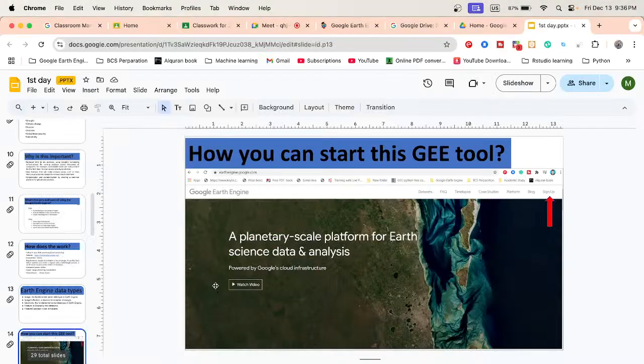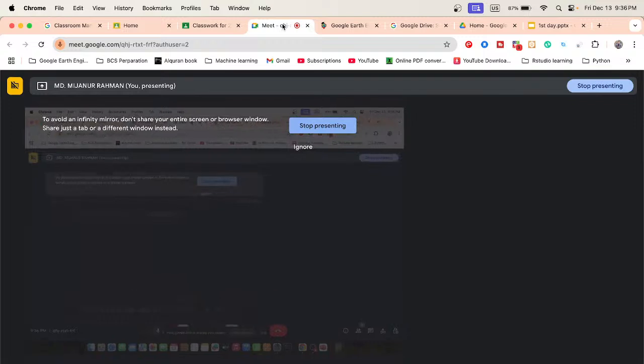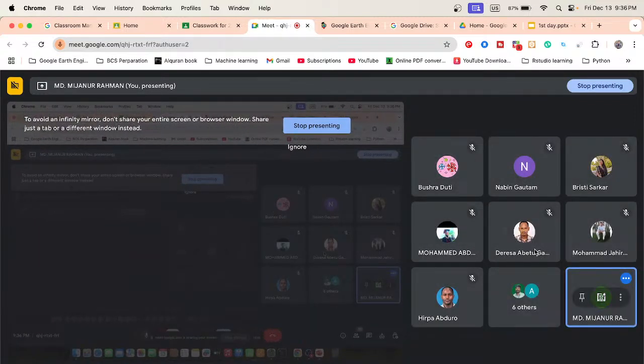Okay, so how can we start this tool? I think all of you have already registered with Google Earth Engine. Has anyone not completed the registration? Is everyone complete or not?